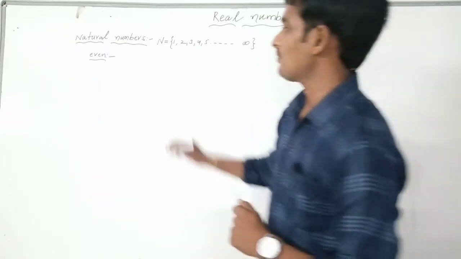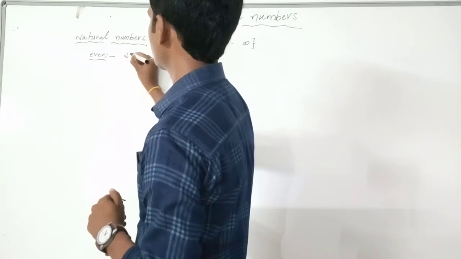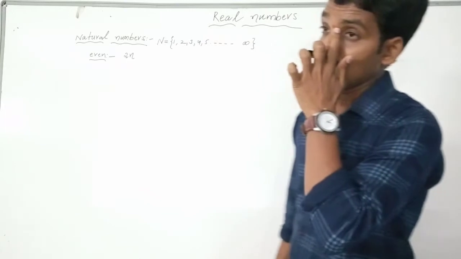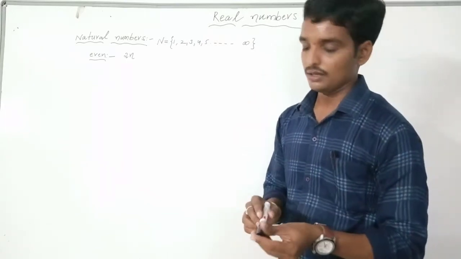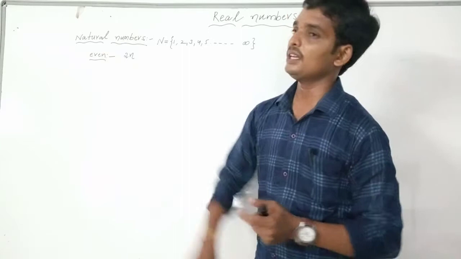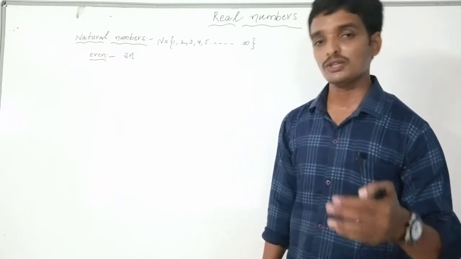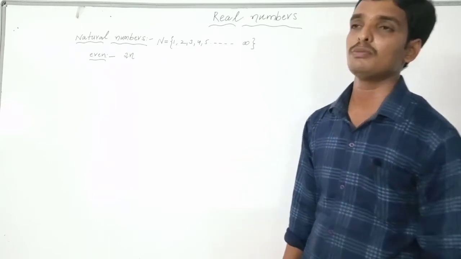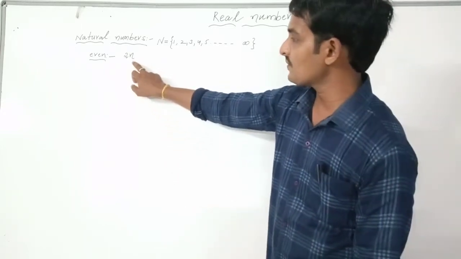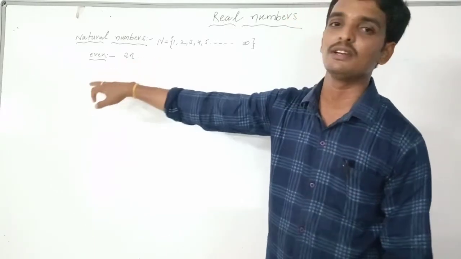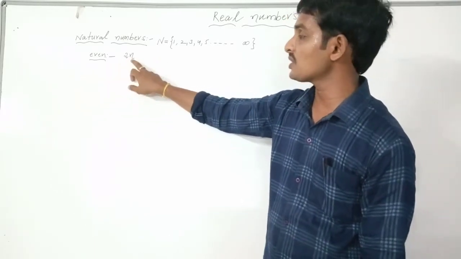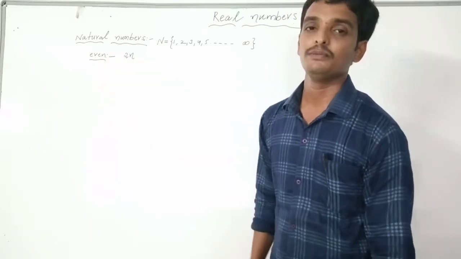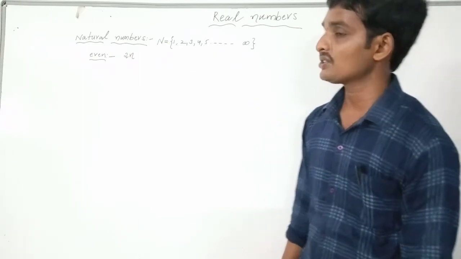The general form of an even number is 2n. Another definition for even numbers is that they are the numbers divisible by 2, the multiples of 2. If you substitute 1 in the place of n, we get 2 1s are 2, and 2 is an even number. If you substitute 2, 2 2s are 4, and 4 is an even number. If you substitute 4, 2 4s are 8, and 8 is an even number. So that is the definition of an even number.